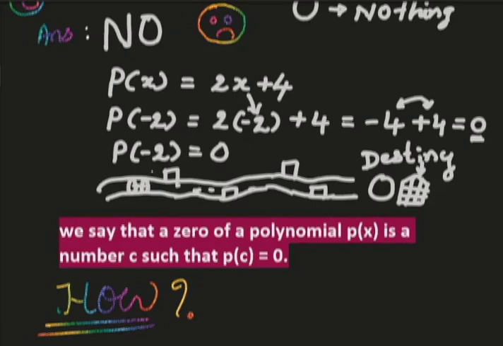Those things which take you to your destiny, to your movie talkies, are our zeros. It means zero has huge value here. Here, instead of a car or two-wheeler, how will you reach your destiny, movie talkies or a restaurant? So in a polynomial, the numbers which make our polynomial zero are called the zeros of the polynomial.